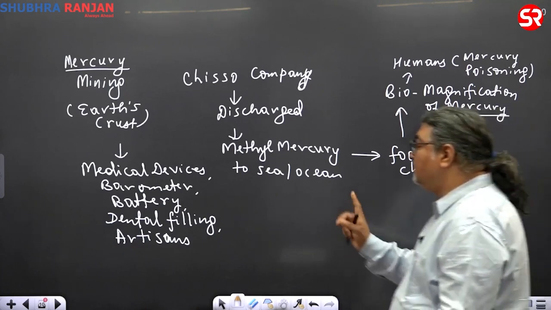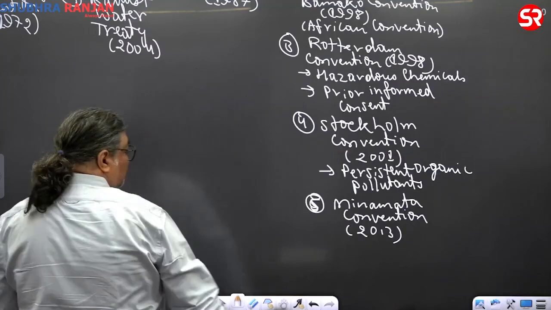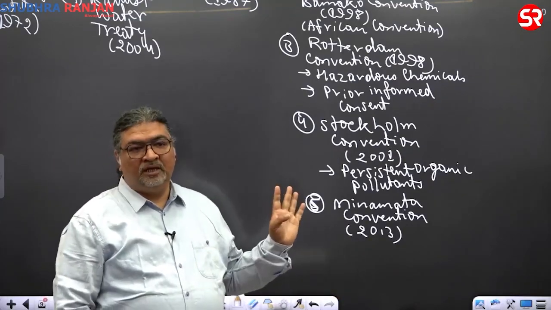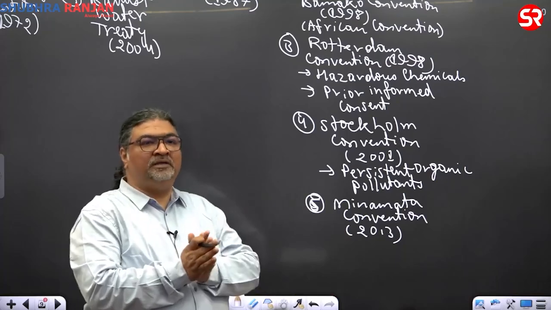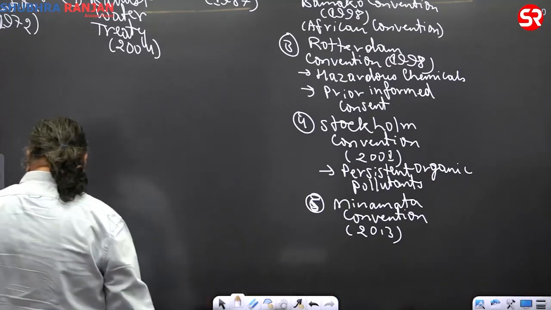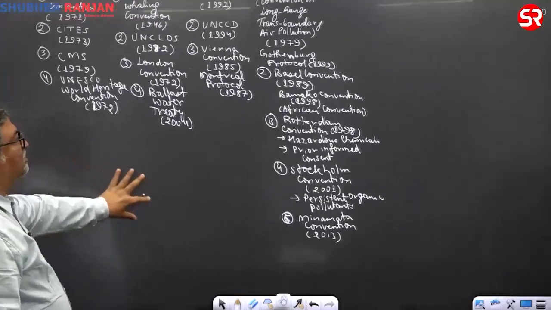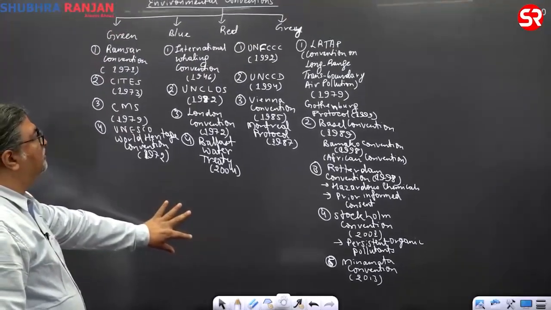So this is the flow chart I have given here. This one, 2013, 10 years, becomes really very important. And we'll connect with that. The pollution topic will be connecting to that. So my purpose was that when you come across multilateral agreements and conventions, you should know all these conventions.